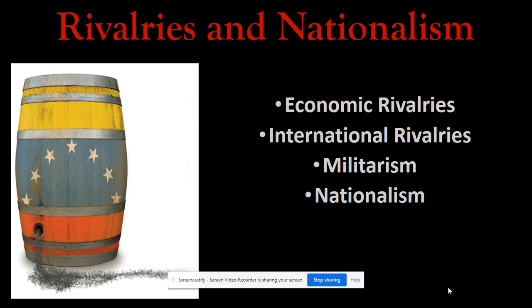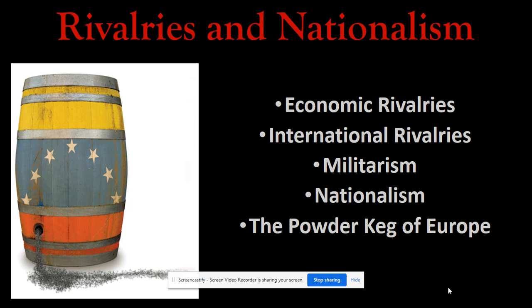And this will lead into some major issues. The biggest issue being what eventually becomes known as the powder keg of Europe. Now, the powder keg of Europe is going to be an area just north of Greece. This is known as the Balkan region. And this is where rivalries will be so intense that they say, well, this is the powder keg of Europe because one spark could start a war.